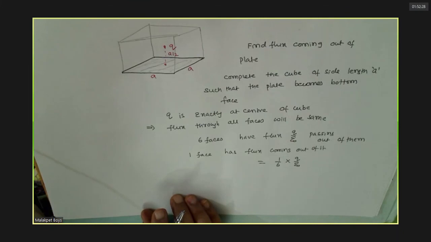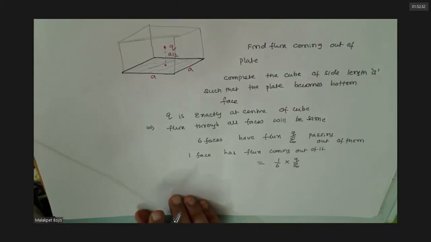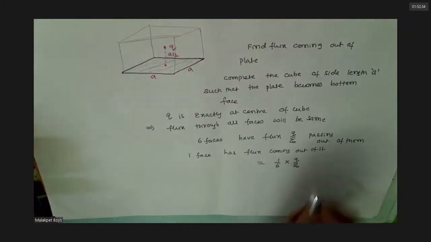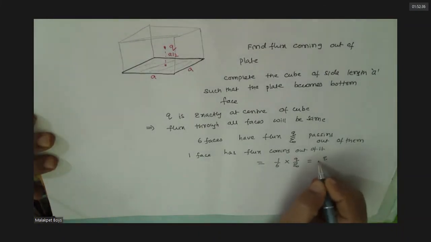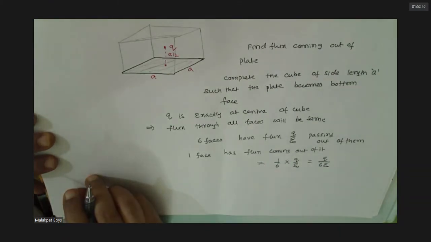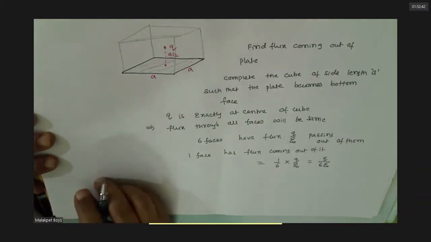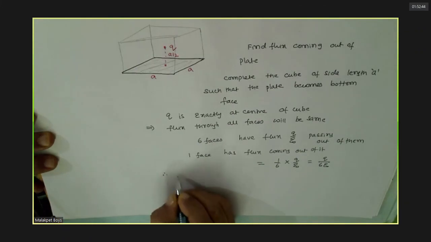Understood this? Yes, sir. By 6. That is the answer now.